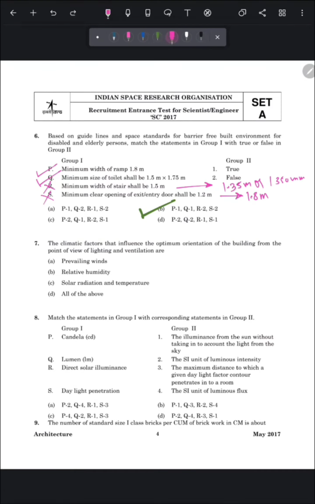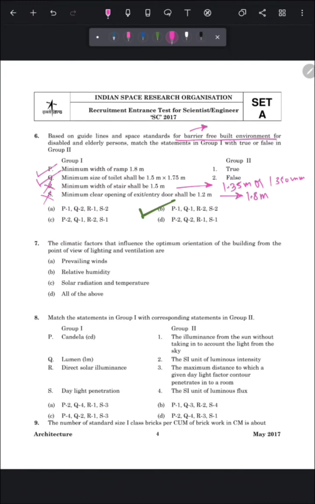So this question was based on barrier free built environment document. There are lots of standard values given for barrier free built environment design of a building. So please refer to that book also. It is also important from the point of view of architectural practices, and these guidelines should be followed in every type of building.